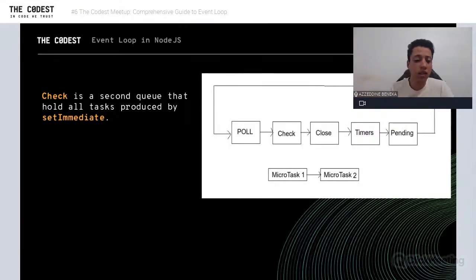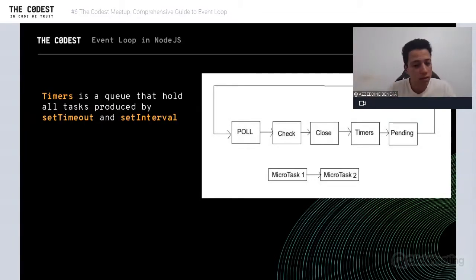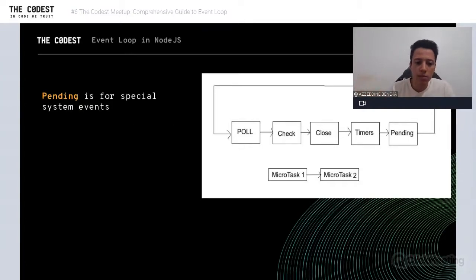Check is the second queue that the event loop will check. All the tasks in the check queue are scheduled using setImmediate, right? Close is a special queue that handles event emitter. We don't care about this. Timers is the same thing as in the browser. And pending is a special system event. We don't care about this.